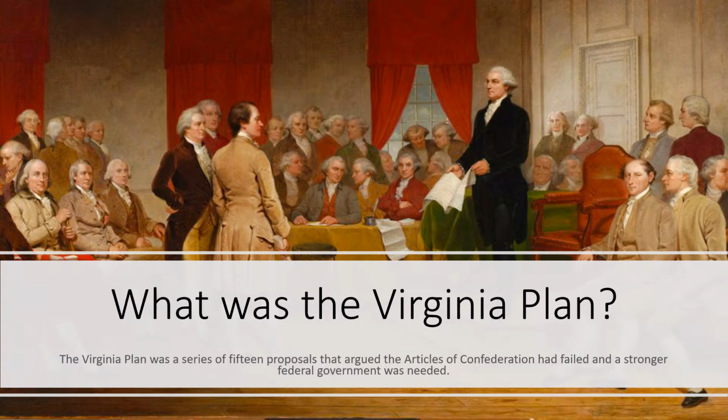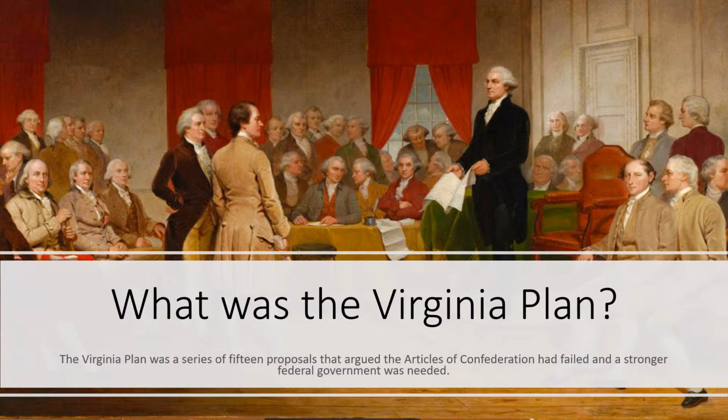The Virginia Plan was a product of Madison's extensive research into the previous forms of American government and famous Republican governments throughout history. The Articles of Confederation had created a very weak federal government, but Madison believed that a stronger government was best for this new, diverse country. Madison wrote a series of 15 proposals that became the Virginia Plan. The Virginia Plan was presented to the Constitutional Convention in May 1787 by Edmund Randolph, the governor of Virginia.